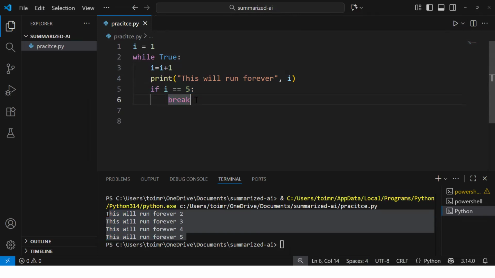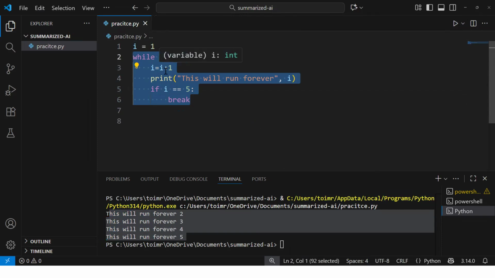No, it is not. Then it will go again for 2, then 3, then 4. As soon as it comes to 4, it will say 4 plus 1, 5. The value of i is 5. It will print 5 here. Then as soon as it comes here, if i equal to 5, the loop will break.